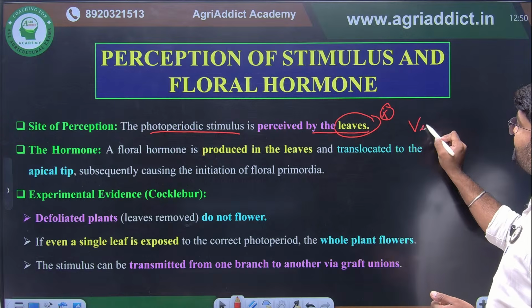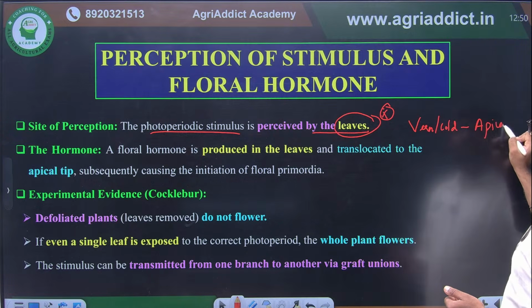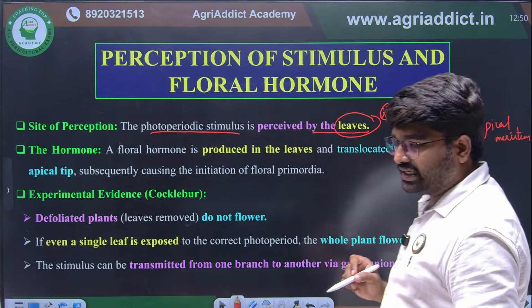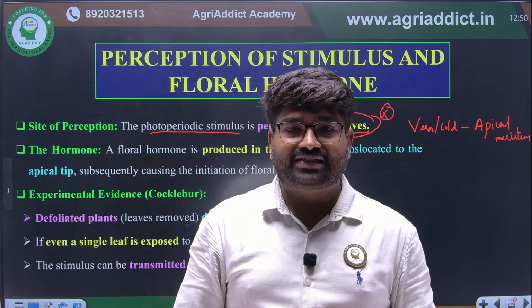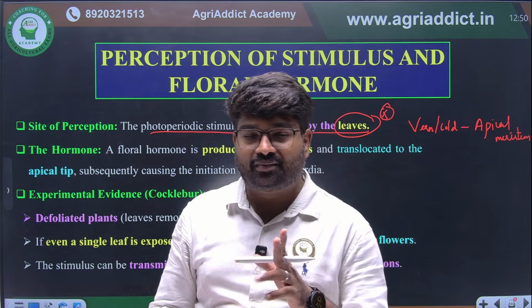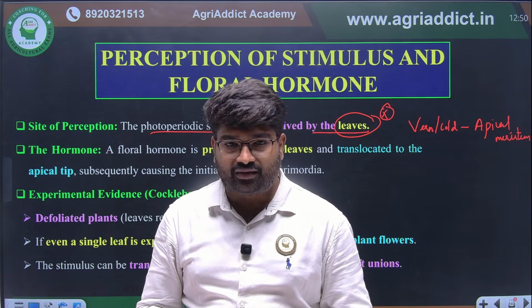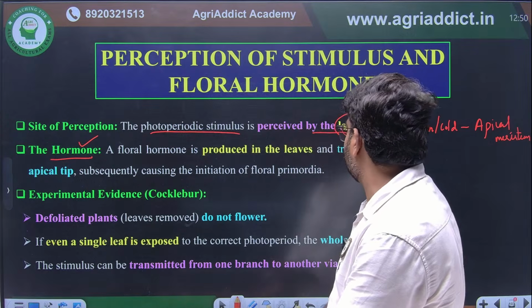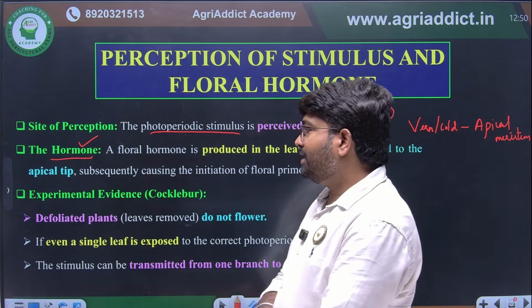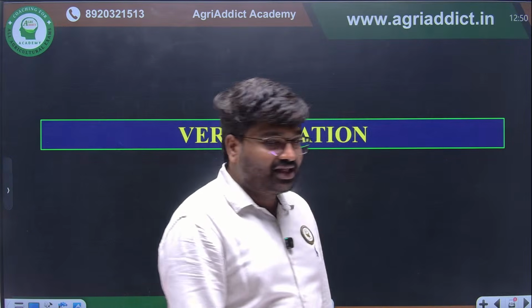Vernalization or cold stimulus will be perceived by the apical meristem. You shouldn't be confused. They can ask this in a statement question. So vernalization or cold stimulus will be perceived by the apical meristem, and photoperiodic stimulus will be perceived by leaves. The hormone involved in flowering is also known as florigen. Florigen hormone is involved for flowering. Okay, next thing is vernalization.